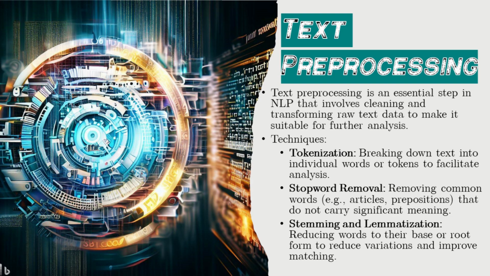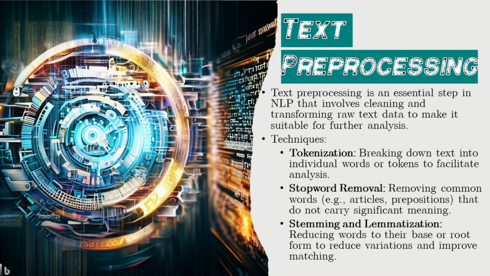Text preprocessing. Text preprocessing is a crucial step in NLP, where raw text data is cleaned and transformed to make it suitable for further analysis. It involves several techniques. Tokenization, which breaks down the text into individual words or tokens, enabling analysis at a granular level. Stop word removal, where common words like articles, prepositions, and conjunctions are eliminated to reduce noise in the data.